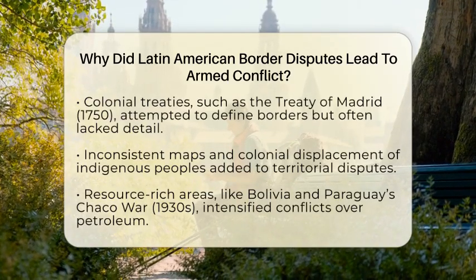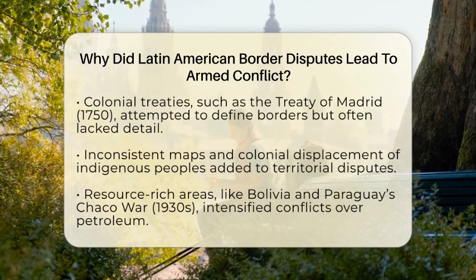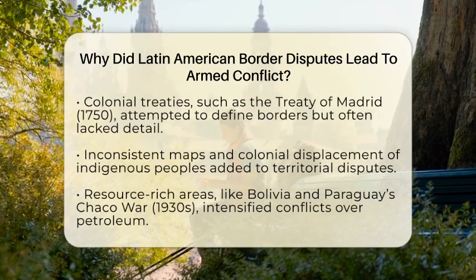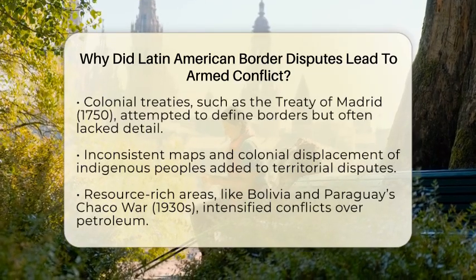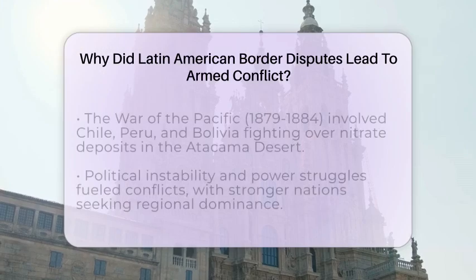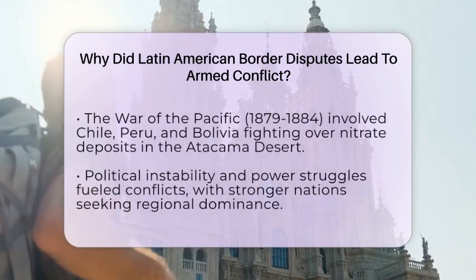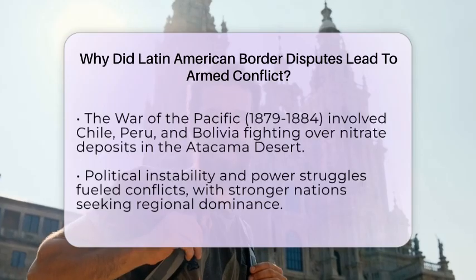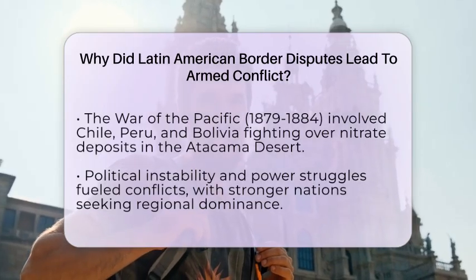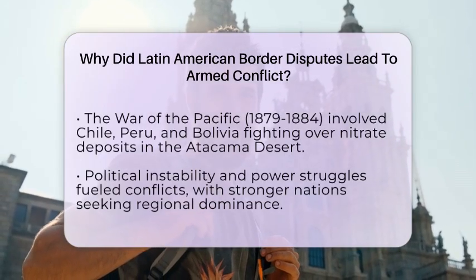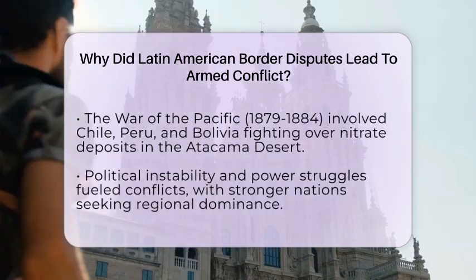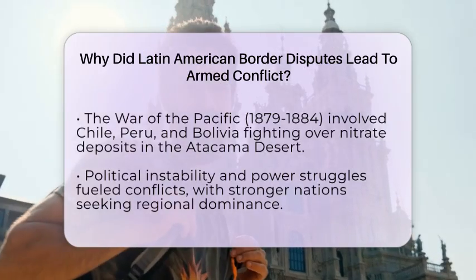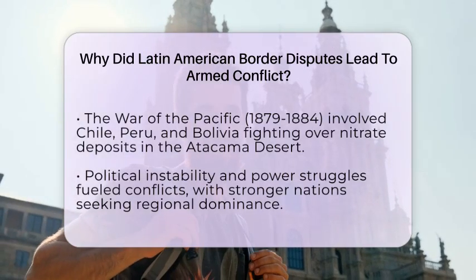Resource-rich areas made conflicts even more intense. For example, Bolivia and Paraguay fought in the 1930s over land believed to have petroleum. This war, called the Chaco War, resulted in many casualties. Similarly, the War of the Pacific from 1779 to 1880 involved Chile, Peru, and Bolivia fighting over nitrate deposits in the Atacama Desert. These deposits were vital for making fertilizers and explosives, so control over them meant economic power.